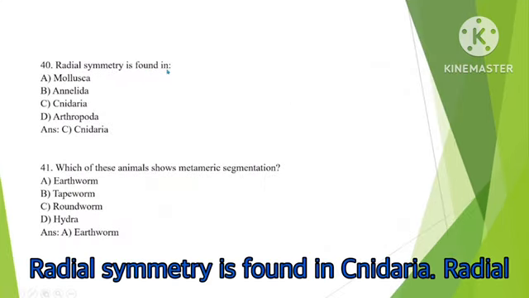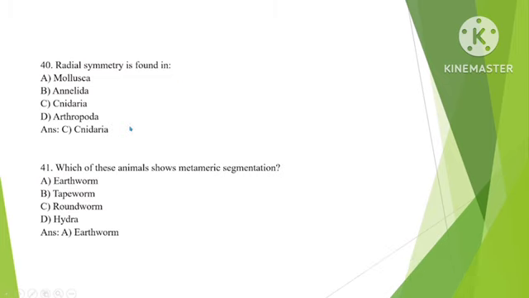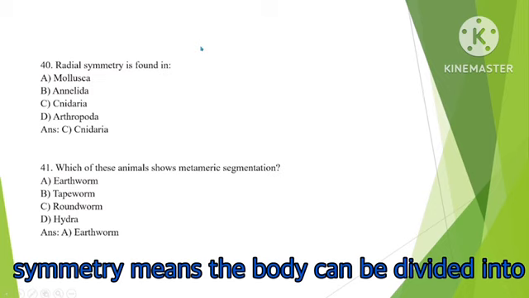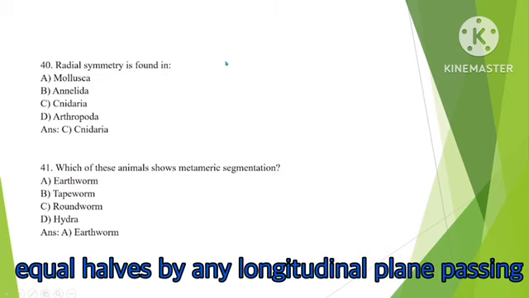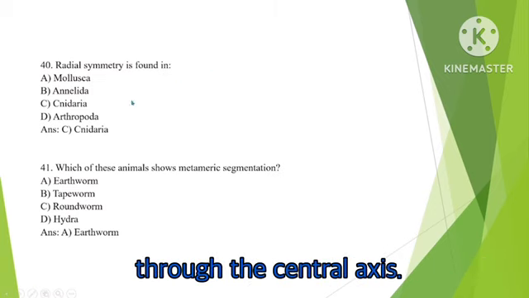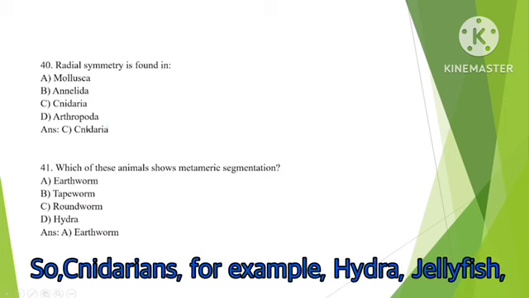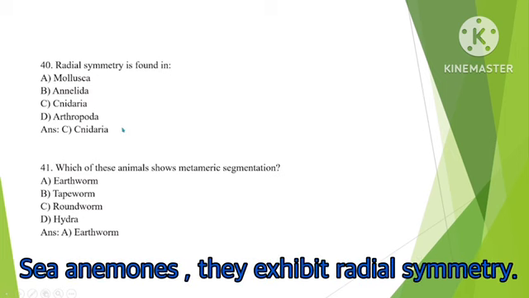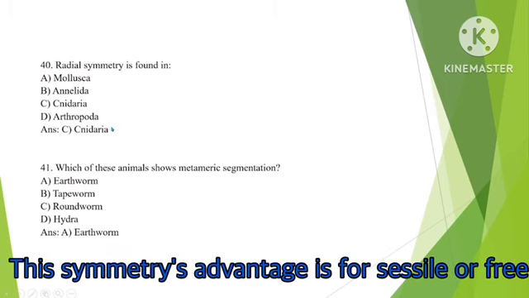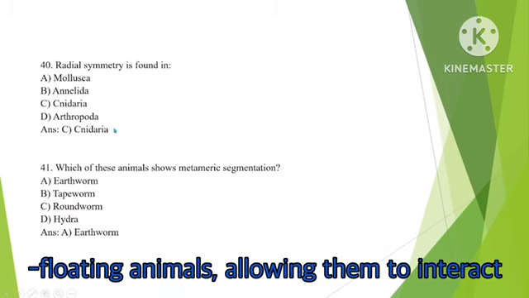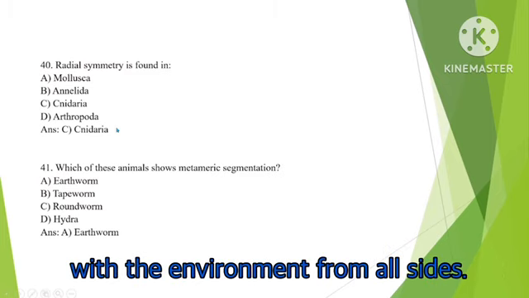Radial symmetry is found in Cnidaria. Radial symmetry means the body can be divided into equal halves by any longitudinal plane passing through the central axis. Cnidarians, for example hydra, jellyfish, and sea anemones, exhibit radial symmetry. This symmetry is advantageous for sessile or free-floating animals, allowing them to interact with the environment from all sides.